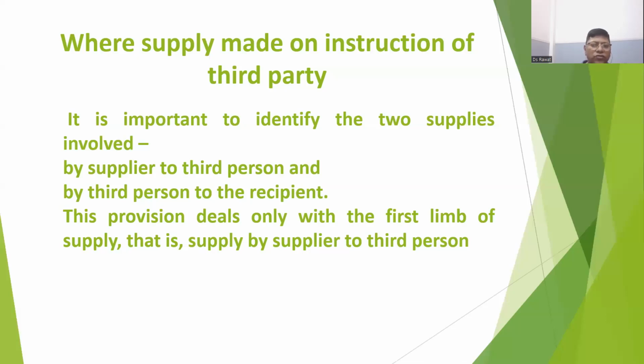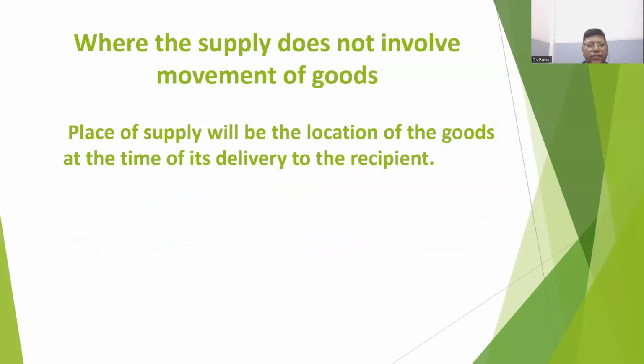There may be a lot of combinations in this case. We have to take care if there are two supplies involved in such transactions. One is between the supplier of goods and the third party, and second is the third party to the ultimate recipient. Next clause is C, which says where the supply does not involve movement of the goods. Here we are not saying that the goods are not capable of moving. It can move, but the transaction is that here goods are not moving.